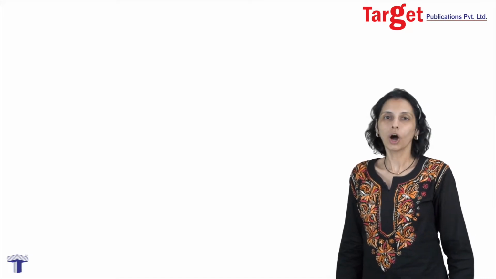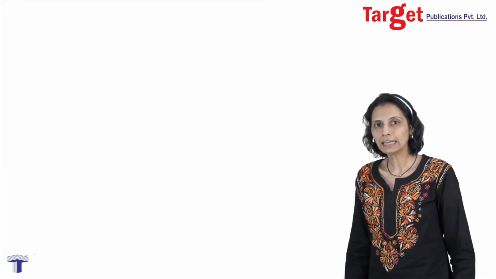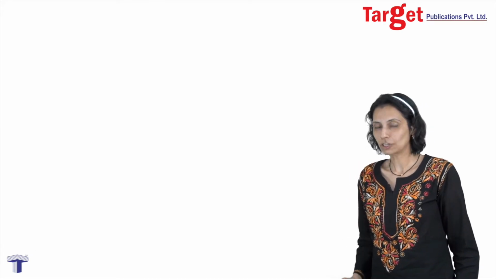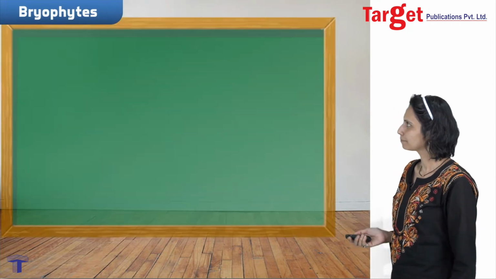Good morning, students. Last time we discussed the first division of cryptogamy, that is algae. Now today we are going to deal with the second division of cryptogamy, that is bryophyta. Now let us discuss some general characteristics of bryophyta.